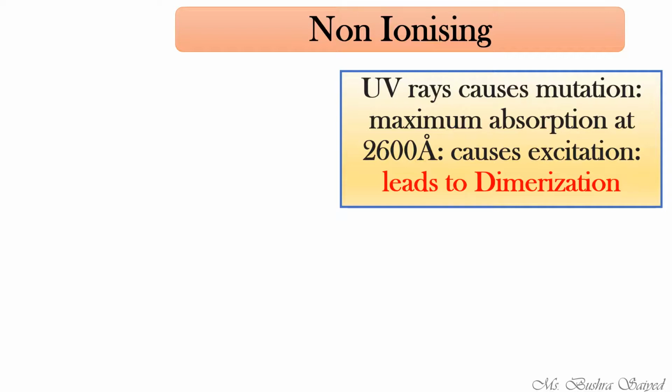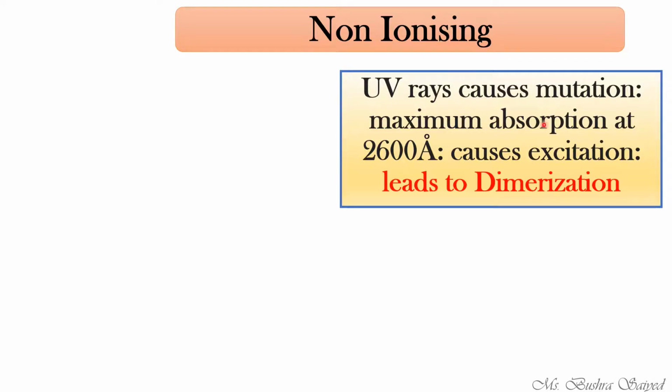And we are living on earth, so it will be damaging or causing mutation in human body or animal body. So these UV rays will cause mutation. How? It will penetrate into the tissues and will result into mutation. Maximum absorption of UV rays occurs at this wavelength, that is 2600 angstrom. At this wavelength, it is being maximally absorbed by your body tissues.